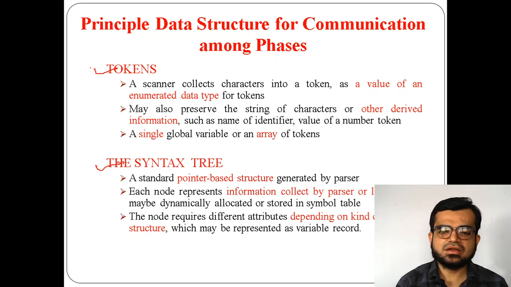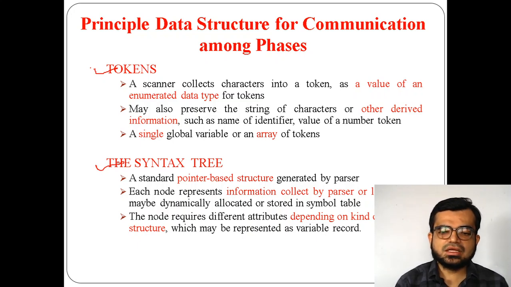The nodes in the syntax tree require different attributes. Attributes means different kinds of information. For example, you may develop a compiler with different languages, so based on the structure of the particular language you have opted for in constructing the compiler, the structure will be formed and the attributes will be provided.